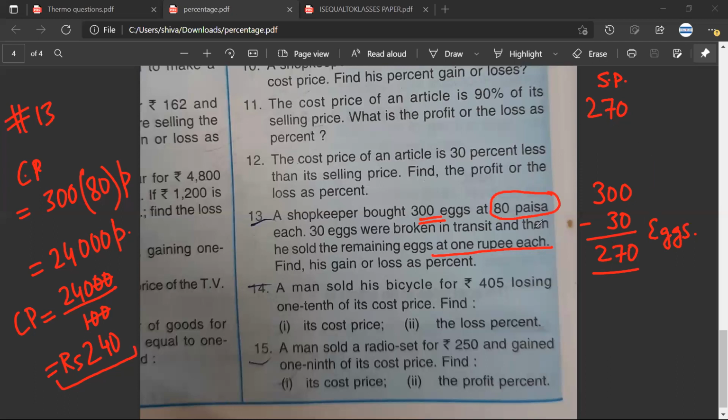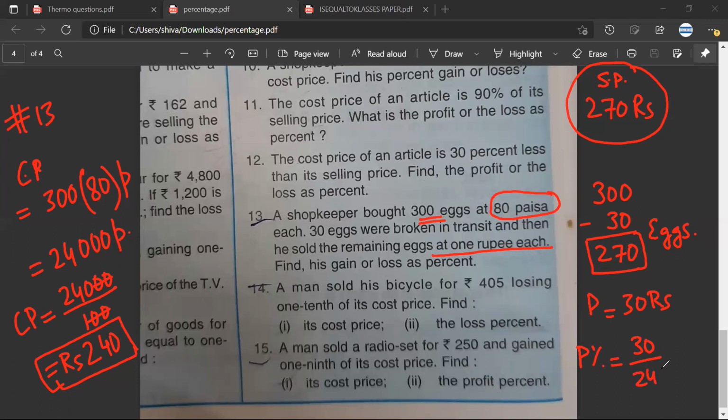Okay, so now out of the 300 eggs, 30 got broken. There were 270 good eggs left. Each good egg was sold at 1 rupee each. So the selling price was 270 rupees. My cost price is 240. My selling price is 270. I have made a profit of 30 rupees. My profit percentage would be 30 upon 240 into 100.